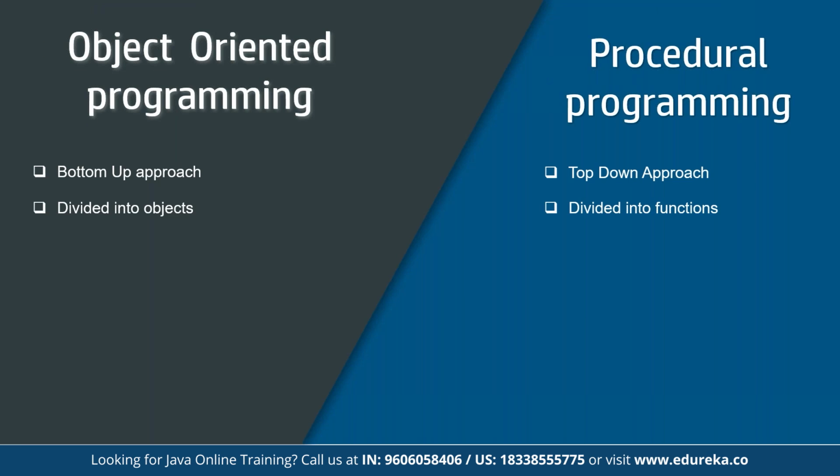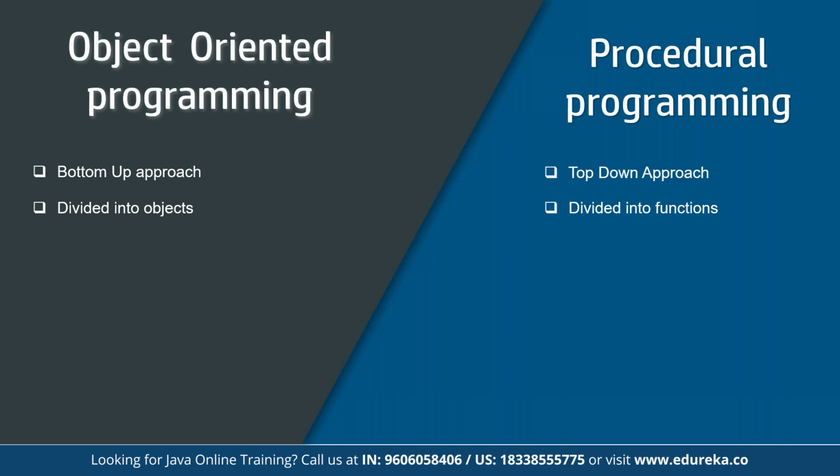Object-oriented programming is focused on objects because each component is divided into different objects, whereas in procedural programming everything is divided into functions.